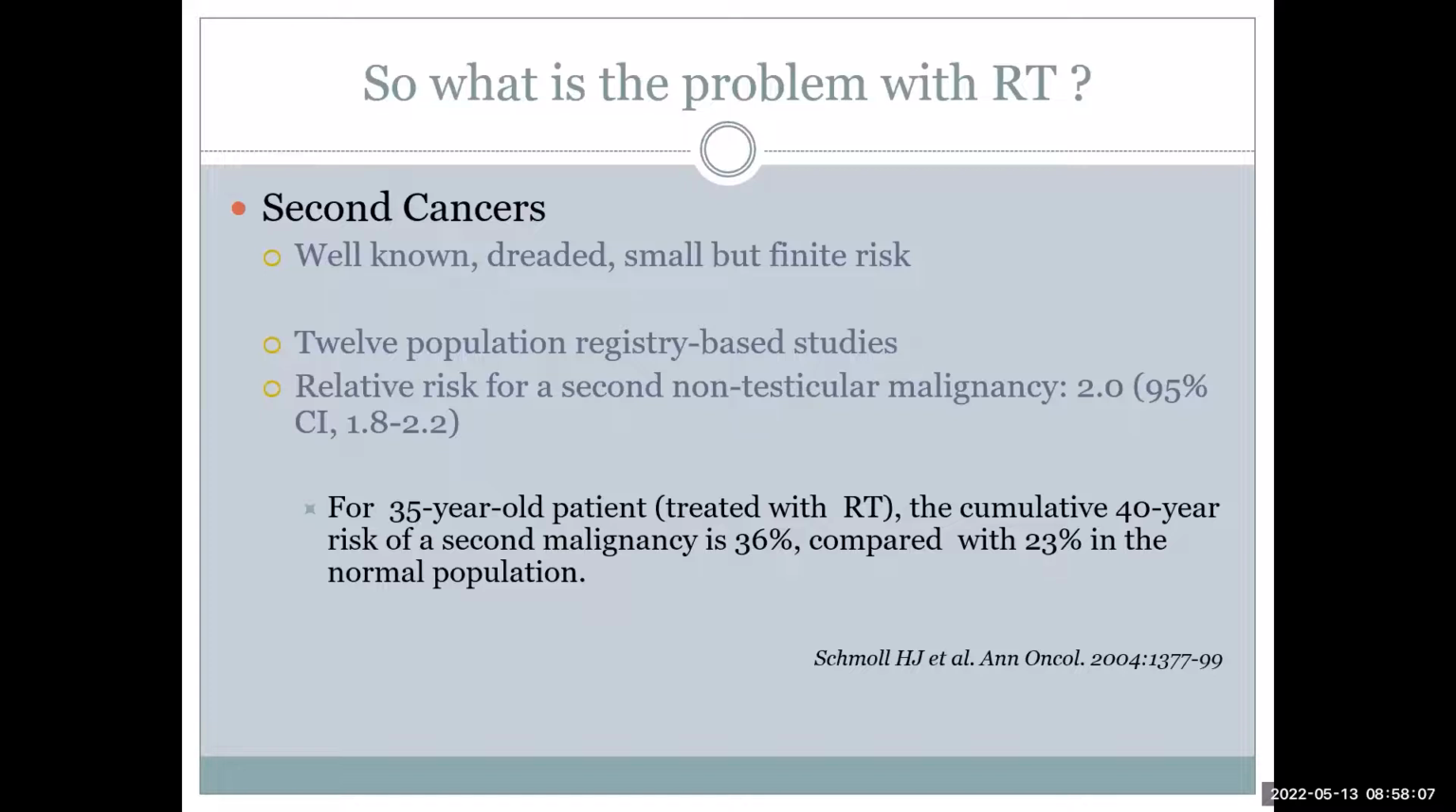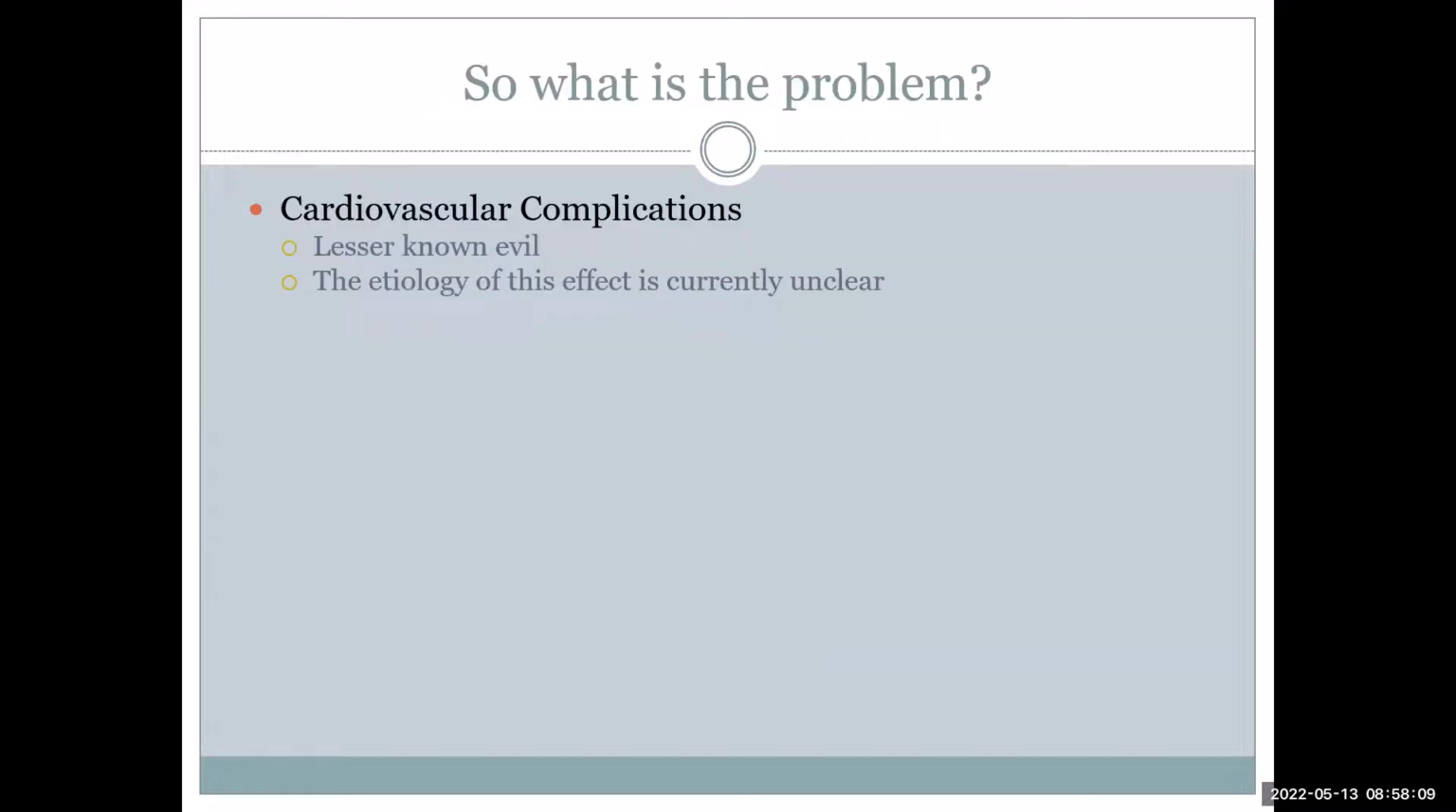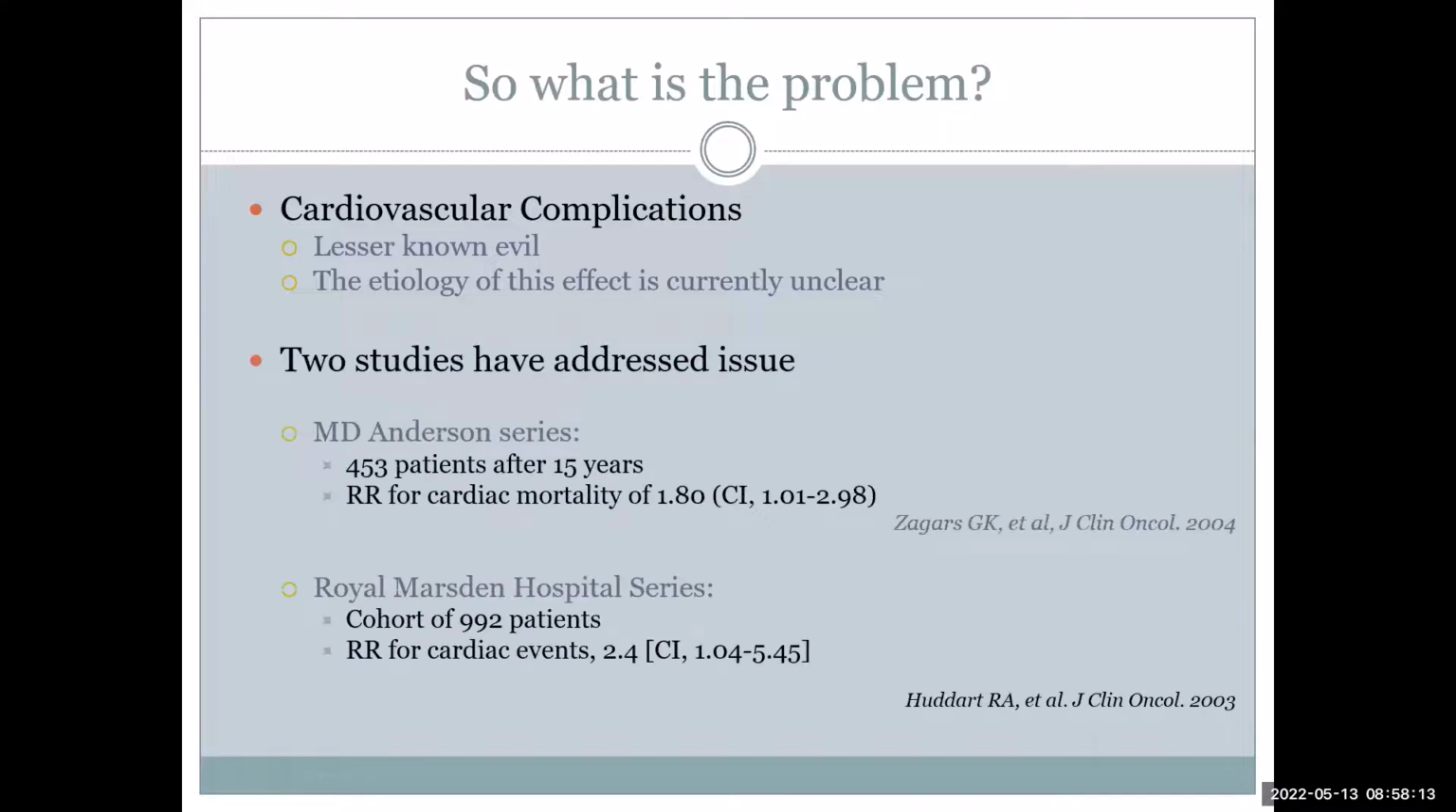The second complication is cardiovascular complication, and there are 2 studies which have shown that the relative risk for cardiac mortality is around 2 times more common in patients who are treated with RT compared to the general population. So that means the long-term complications of RT are there, especially second cancer and cardiac complications. As I told you, these patients are going to live for another 30-40 years. So these complications definitely make a point whether to consider this or any other alternative treatment strategy.